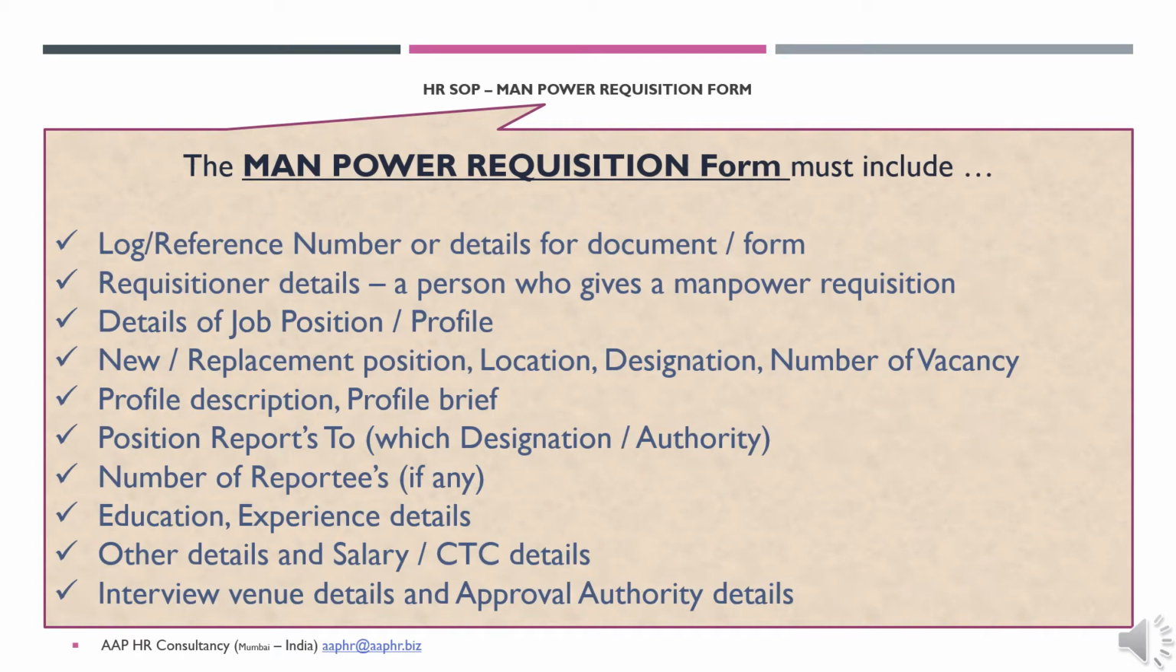When we try to define or design a manpower requisition form, we normally try to include different things like a log or a reference number to the document, requisitioner's details, that is who is giving a requisition for this manpower, details about the job posting or a job profile, whether this is a new or a replacement position, what is the location, designation, department, how many vacancies there are, and a profile description or a profile brief about it.